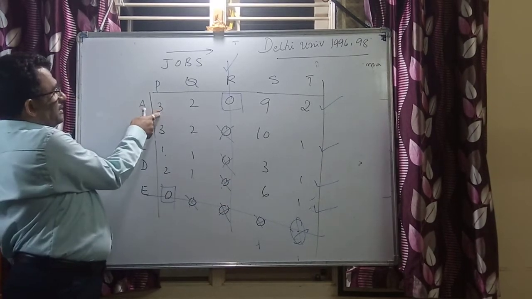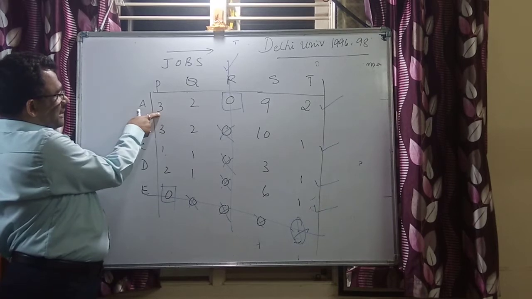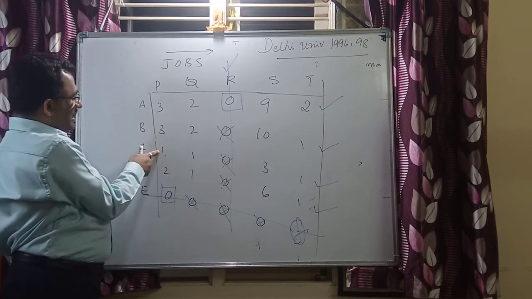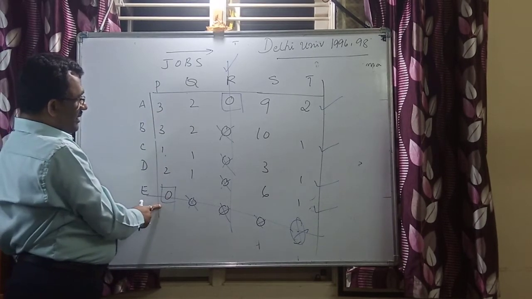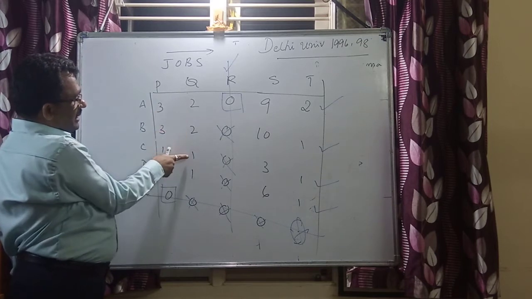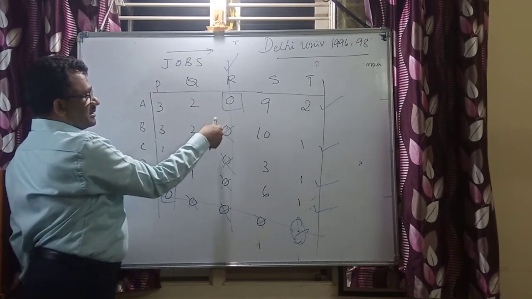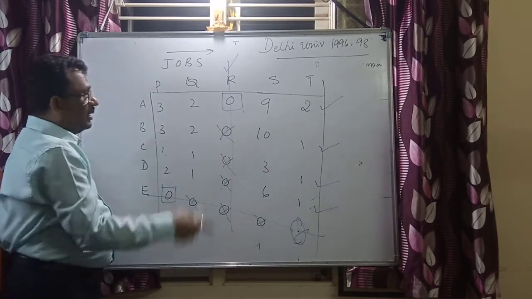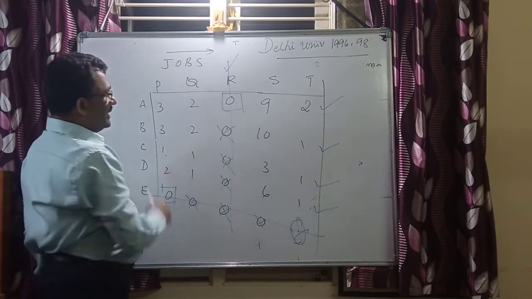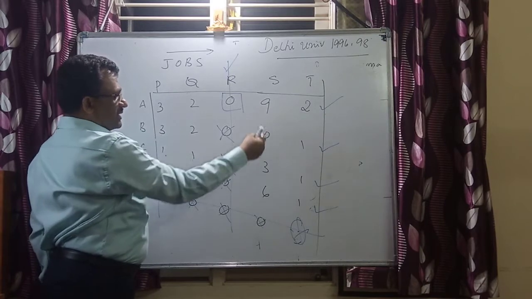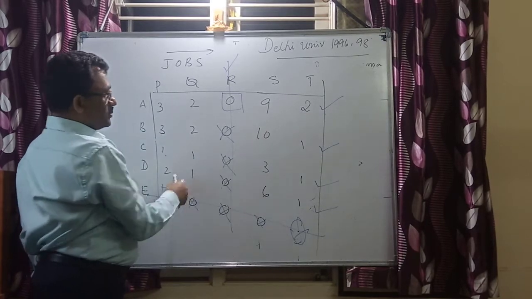Now here in the case of the revised matrix, this is going to be 3 minus 1, 3 minus 1, 1 minus 1, 2 minus 1, and retain. 2 minus 1, 2 minus 1, 1 minus 1, 1 minus 1, you retain. Next you retain this 0, 0, 0, 0, and this is going to be 1 now. Now 1 is the least one: 9 minus 1, 10 minus 1, 3 minus 1, 6 minus 1.